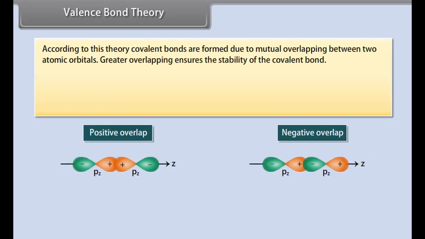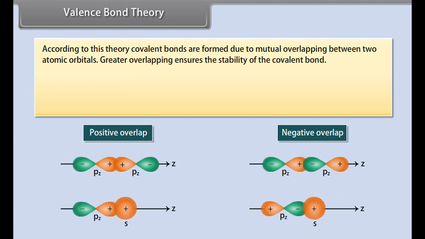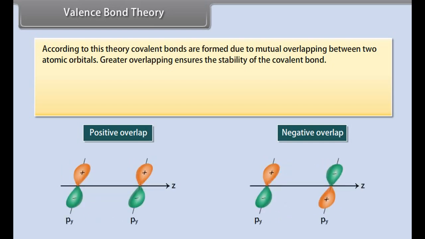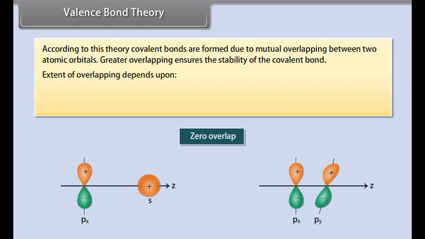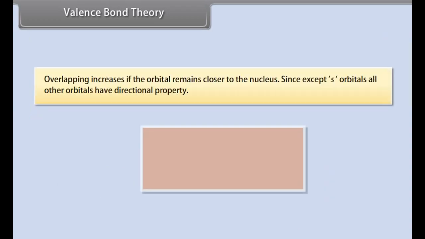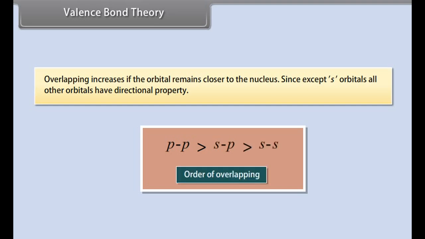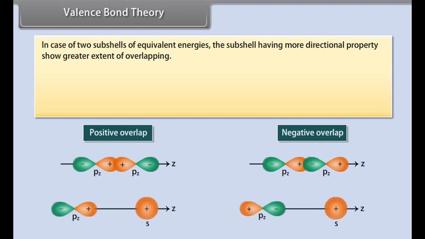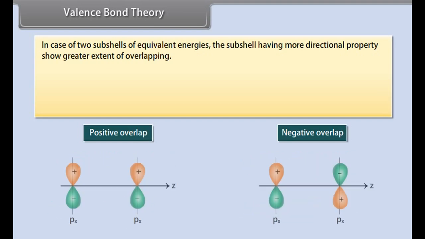Valence bond theory. According to this theory, covalent bonds are formed due to mutual overlapping between two atomic orbitals. Greater overlapping ensures the stability of the covalent bond. Extent of overlapping depends upon nature of orbitals and nature of overlapping. Overlapping increases if the orbital remains closer to the nucleus. Except s orbitals, all other orbitals have directional property. In case of two subshells of equivalent energies, the subshell having more directional property shows greater extent of overlapping.